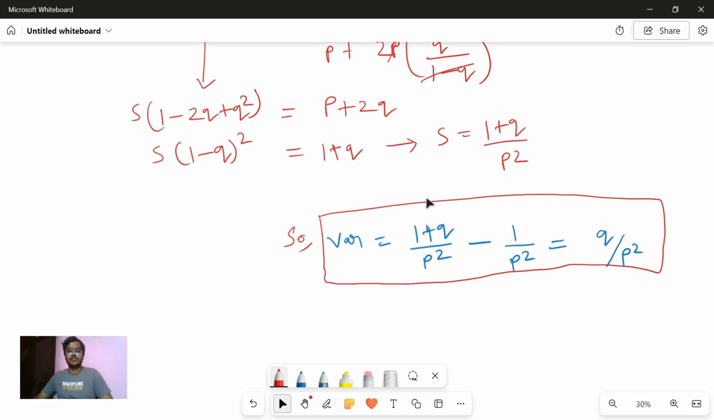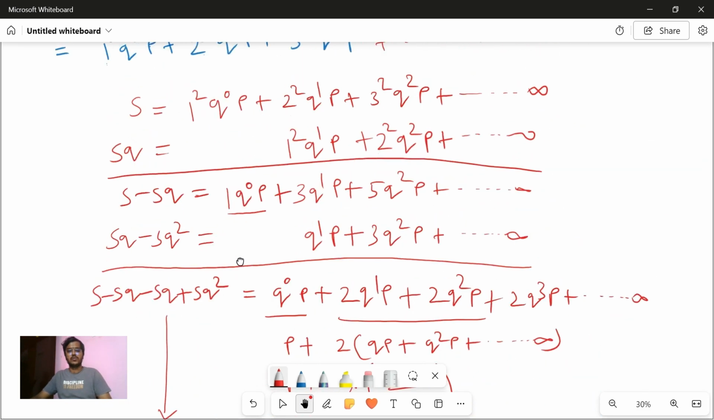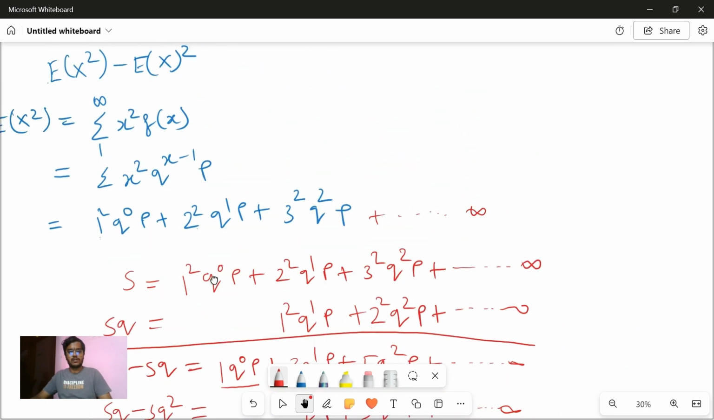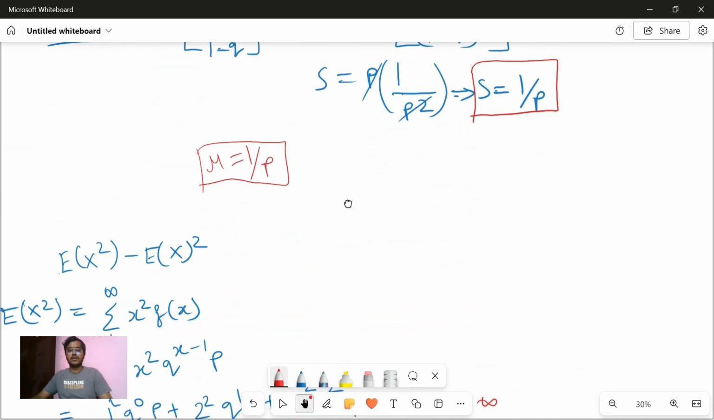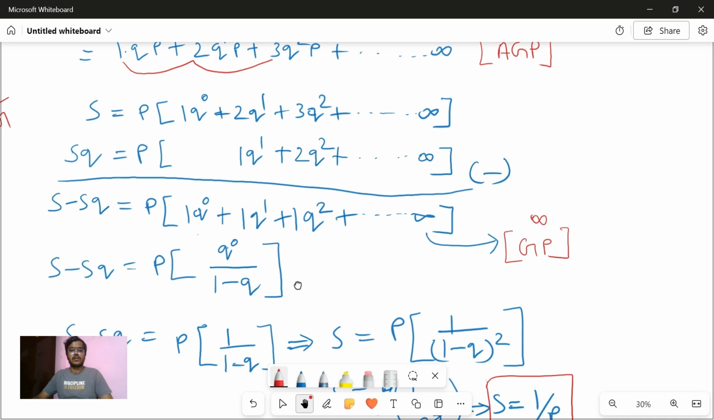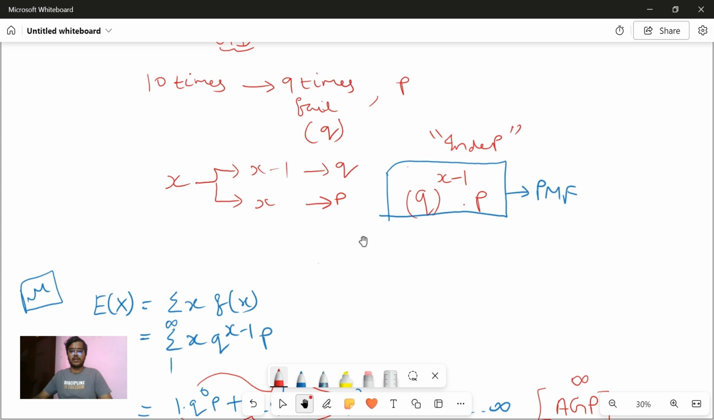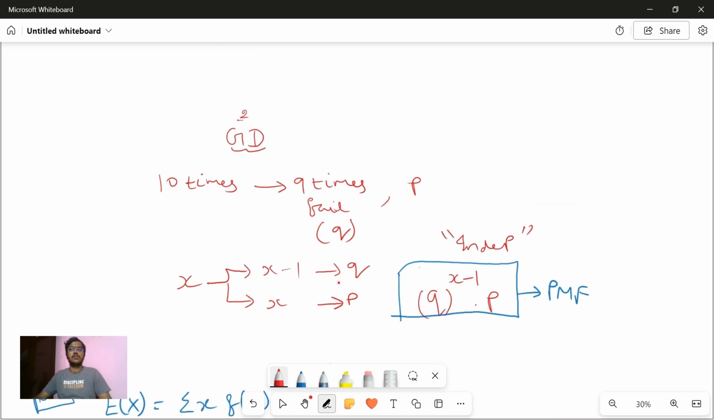So what we have discussed today in this geometric distribution: when you keep trying until you succeed, then that situation can be formulated into geometric distribution, where we took an example of archery. In case of archery, you keep trying until you get a success. So let's say the probability of you hitting the bullseye is, let's say, 0.4. The failure probability is 0.6.